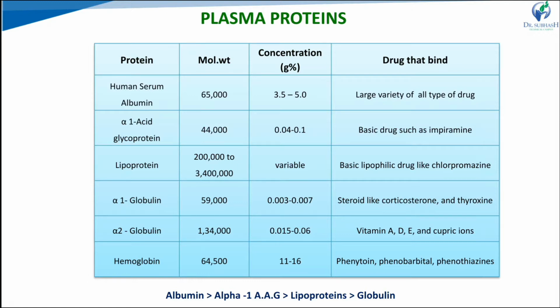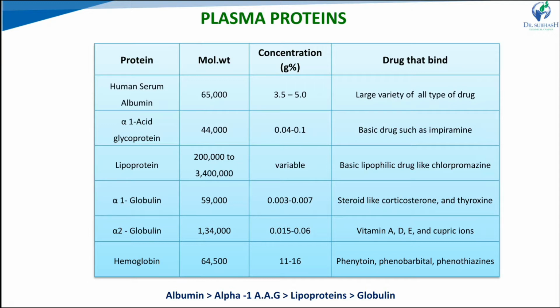Then in the blood component part, there are three components: hemoglobin, carbonic anhydrase, and cell membrane. Hemoglobin is the major part, because 40% of blood is cells, and 95% of those are RBCs. Its molecular weight is around 64,000, and its concentration is higher compared to human serum albumin. Examples of drugs that bind with hemoglobin are phenytoin and phenobarbital.